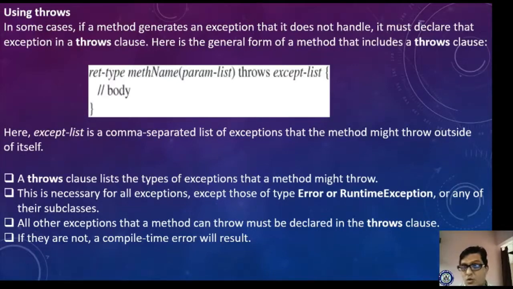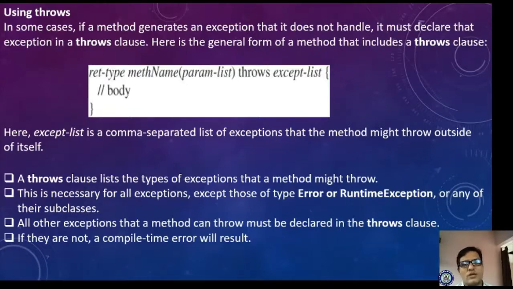Okay, you will find this in your Part A programs. In your Part A programs we are using various kinds of exceptions. In your Part A lab programs, third question onwards, you will find a set of throws exception lists. Now, a throws clause lists the types of exceptions that a method might throw.